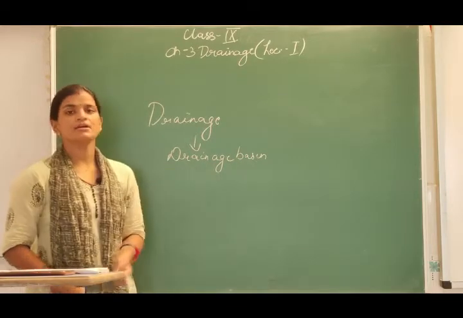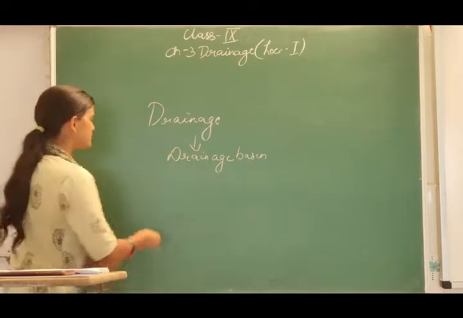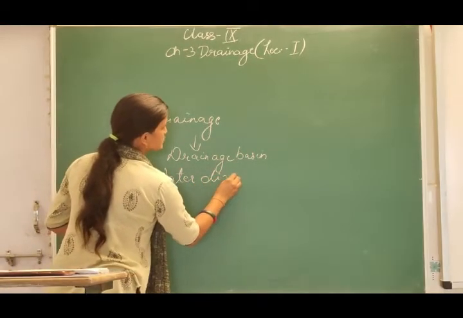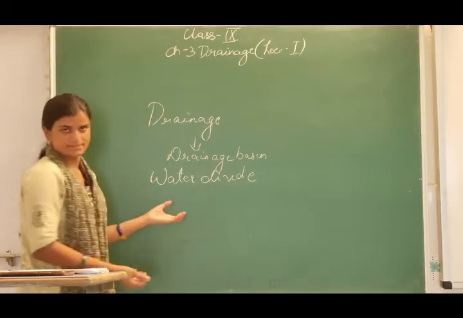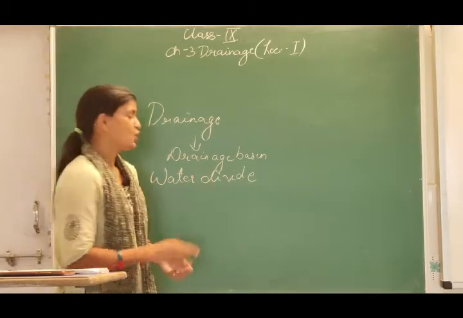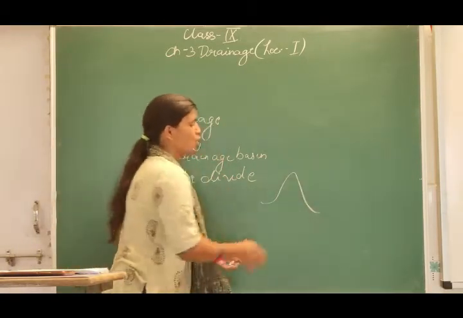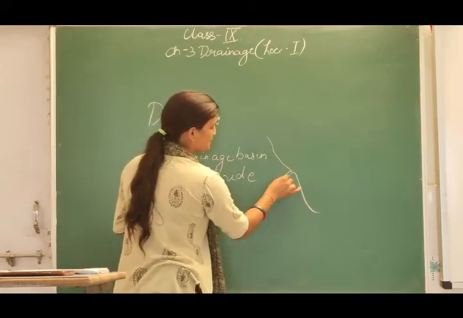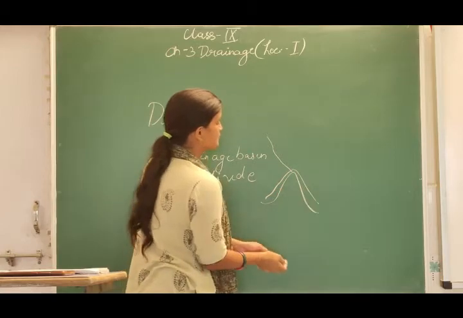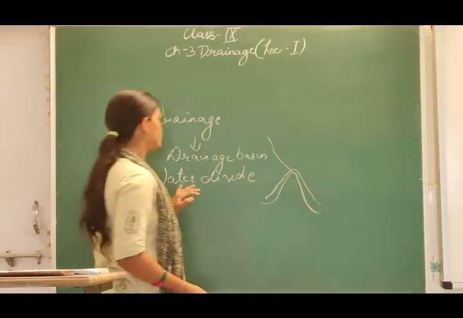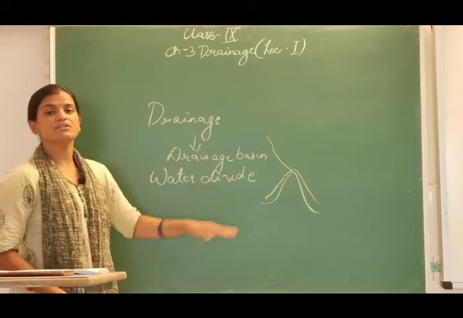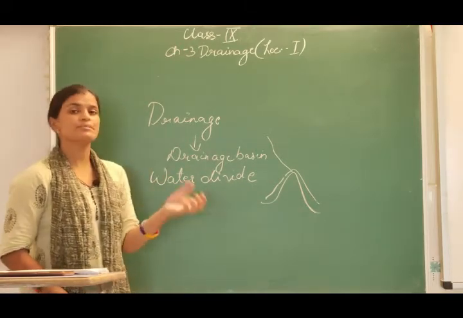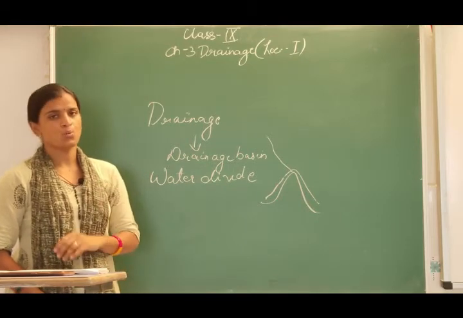Now the second word that comes here is water divide. As the word says, water divide divides the water into two parts. Whenever you have a mountain or an upland, the river coming from here will be separated into two parts from this peak. So the definition of water divide is that when a mountain or an upland separates the drainage system into two parts, it is known as a water divide.